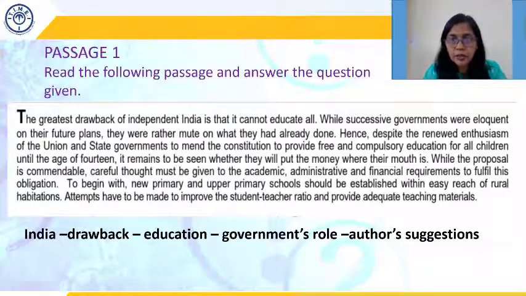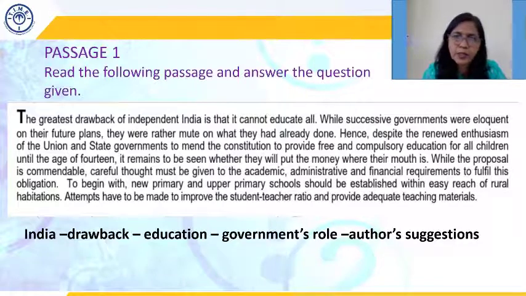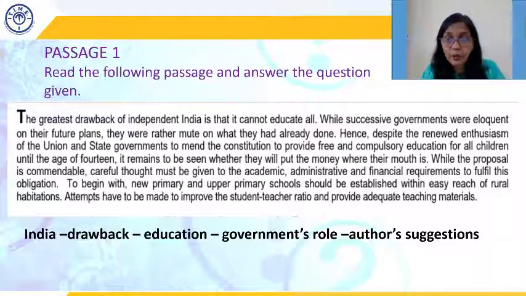So we have India, we have the drawback that is there. In which field are we talking about? We're talking about education. What is the government's role? Has the government done something commendable according to the author? No, they just make promises. The author says that he's happy about the promises provided, and he can see that the promises can be fulfilled provided certain steps are first taken. So this is the gist of the passage.